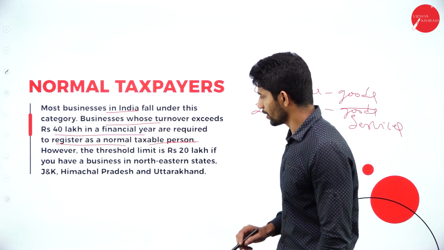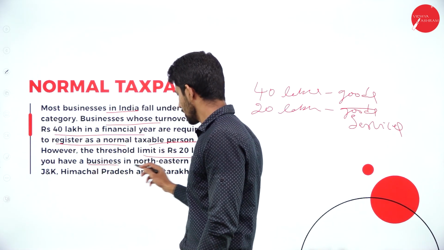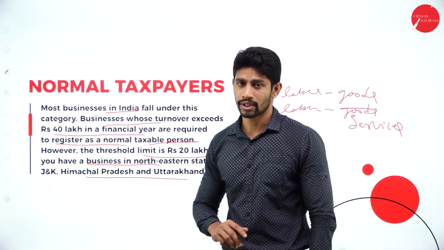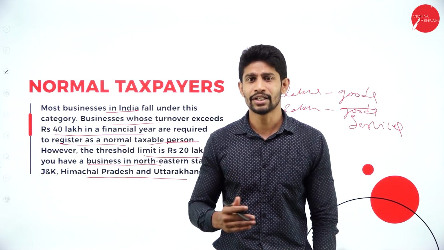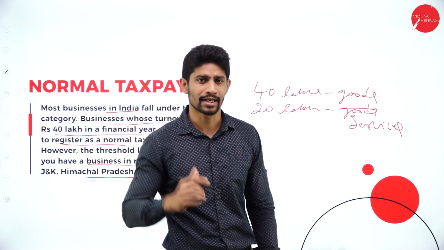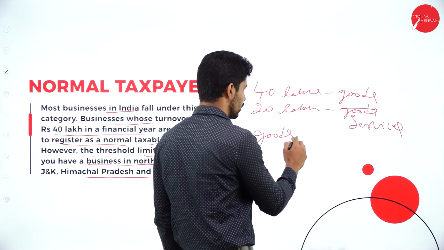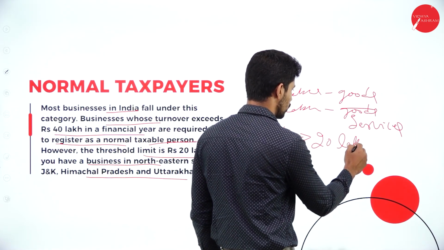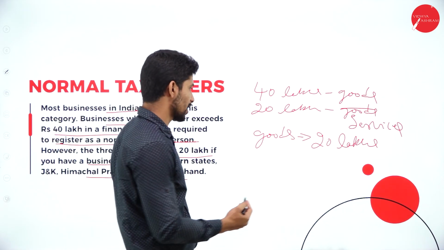However, the threshold limit is 20 lakhs if you have a business in northeastern states, that is Jammu and Kashmir, Himachal Pradesh and Uttarakhand. Yes, if you are running your business in these states, then for goods, if your turnover crosses 20 lakhs, you are supposed to register with the GST authority as a normal taxpayer.